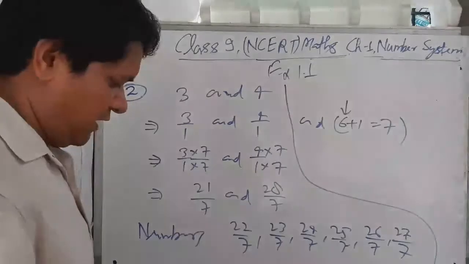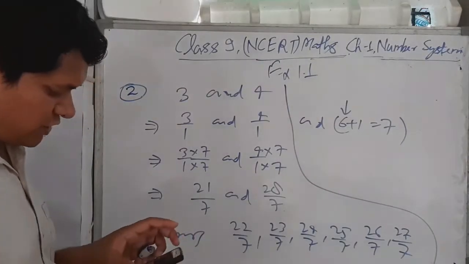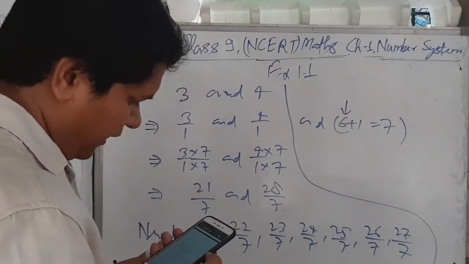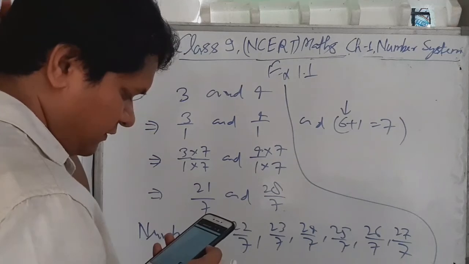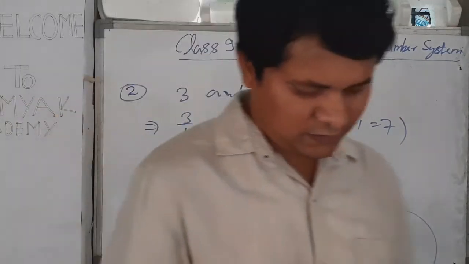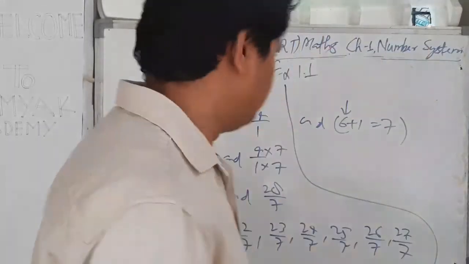If we talk about our next question, that is find 5 rational numbers between 3 by 5 and 4 by 5.